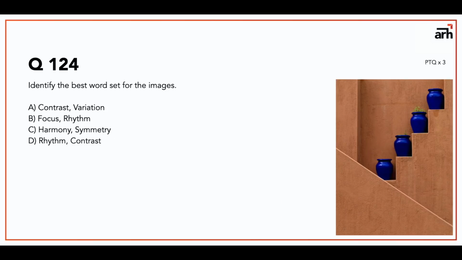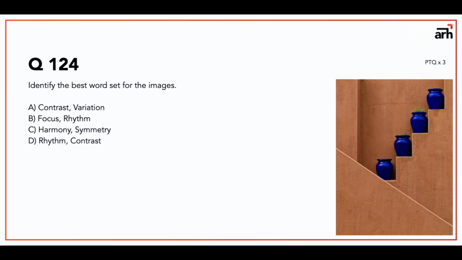Okay, let me explain something to you. Now identify the best word set for the image given. It says contrast and variation. Now if you see, there is definitely contrast. Contrast of colors, that is your orange and blue, those are contrast colors. But after contrast there is no variation. I mean, the pots are of the same color, same size, so I don't think variation is something that we are looking for.